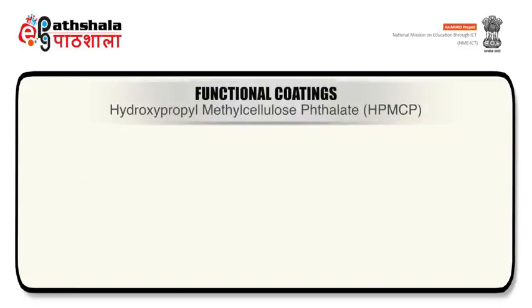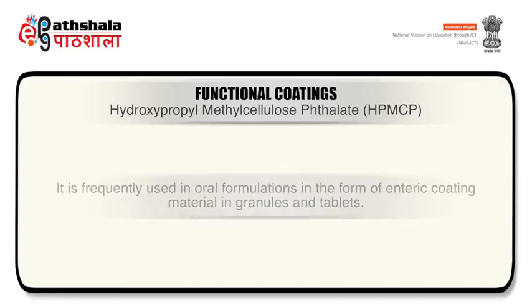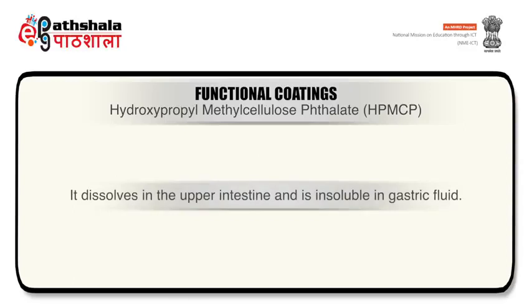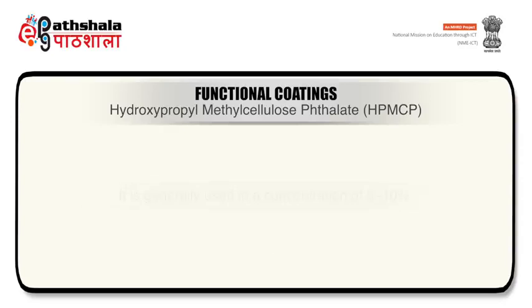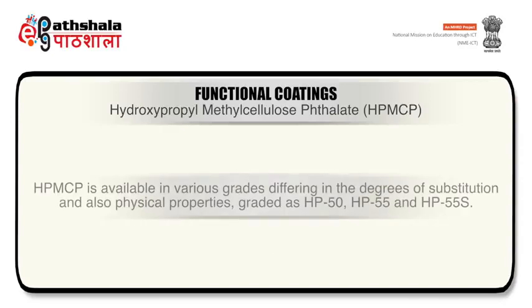HPMCP, hydroxypropyl methyl cellulose phthalate, is cellulose consisting of methyl ether, 2-hydroxypropyl ether or phthalate ester in place of hydroxyl groups. It is frequently used in oral formulations as an enteric coating material in granules and tablets. It dissolves in the upper intestine and is insoluble in gastric fluid. It is generally used in a concentration of 5 to 10%.